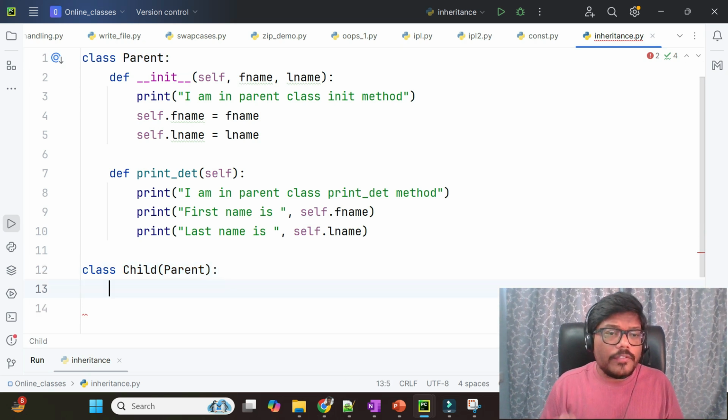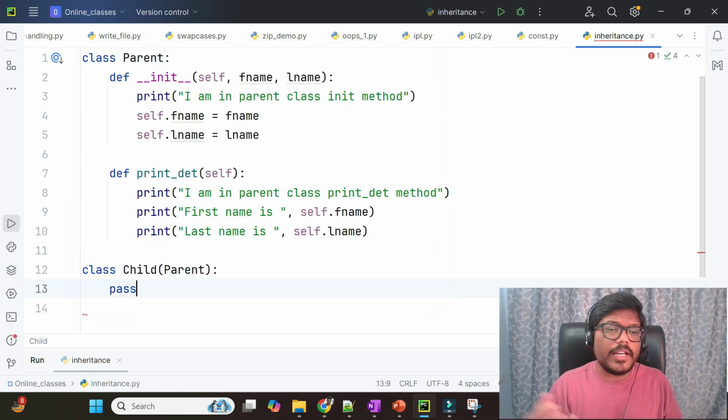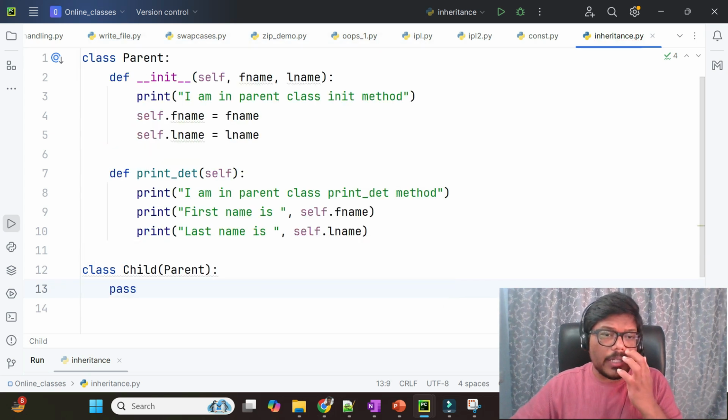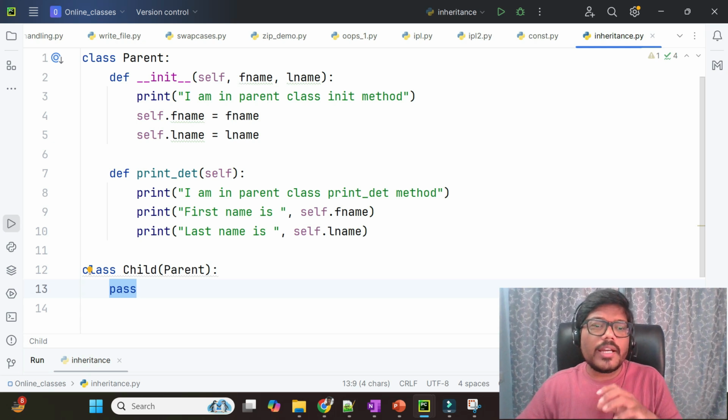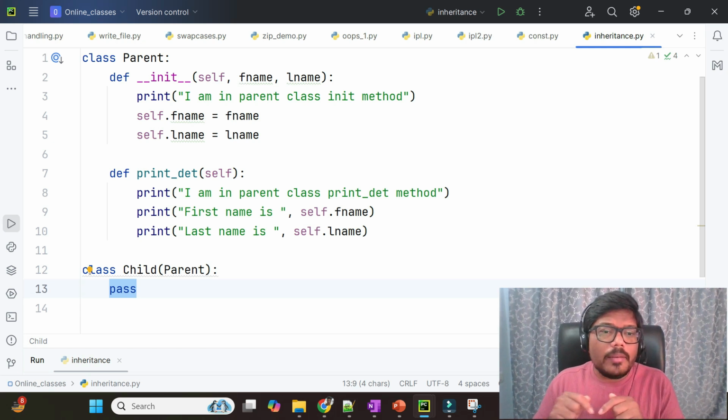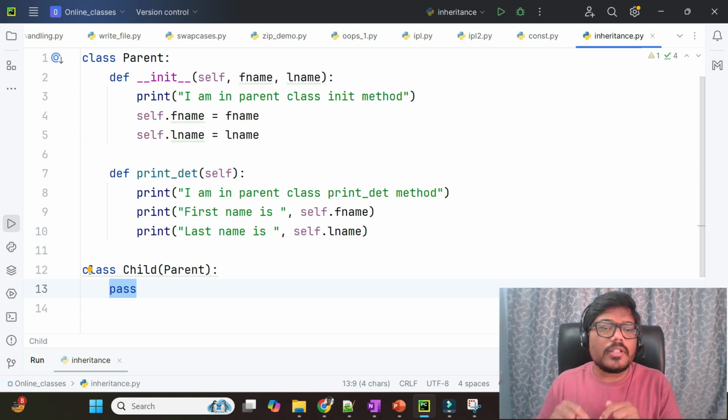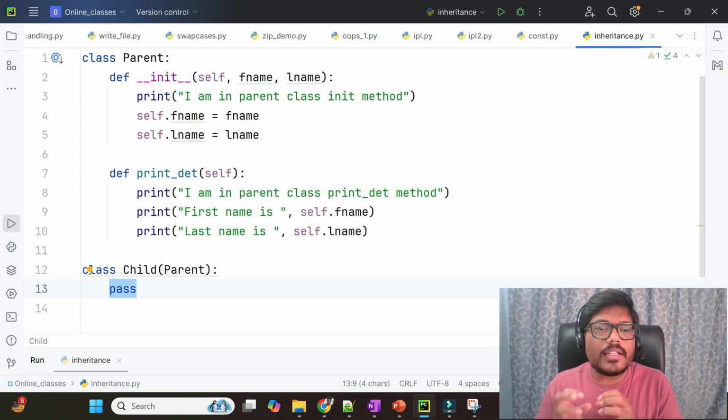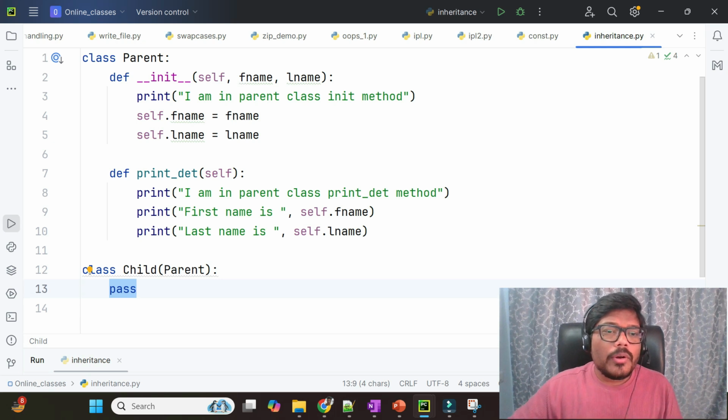After that we will write a pass statement here, the pass keyword. We know the significance of the pass keyword. If at all you don't know, I'll give a link in this video description. I have already discussed the topic of pass in my earlier videos. Please go and have a look.